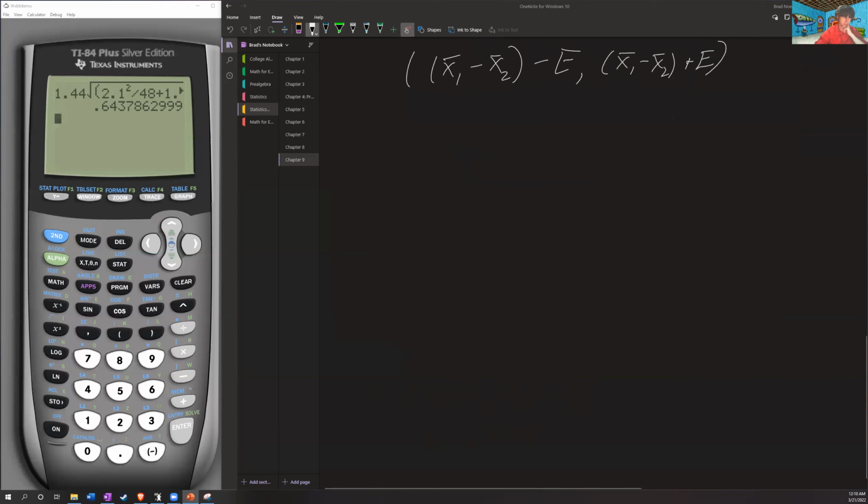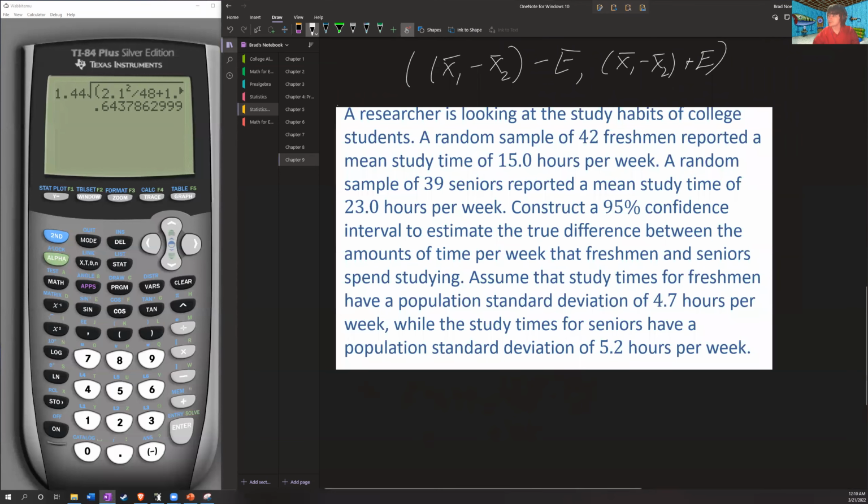So let's go ahead and take a look at an example here. A researcher is looking at the study habits of college students. A random sample of 42 freshmen reported a mean study time of 15.0 hours per week. A random sample of 39 seniors reported a mean study time of 23 hours per week. Construct a 95% confidence interval to measure the true difference between the amounts of time taken per week that freshmen and seniors spent studying. Assume the study times for freshmen have a population standard deviation of 4.7, while the study times for seniors have a population standard deviation of 5.2.